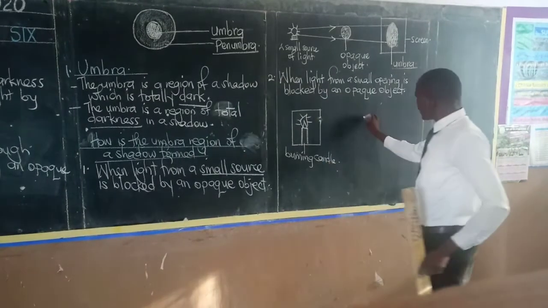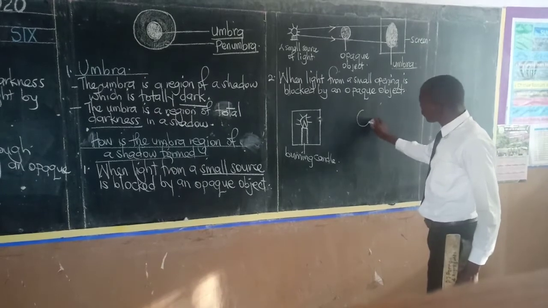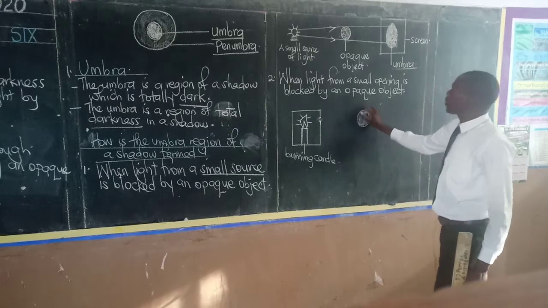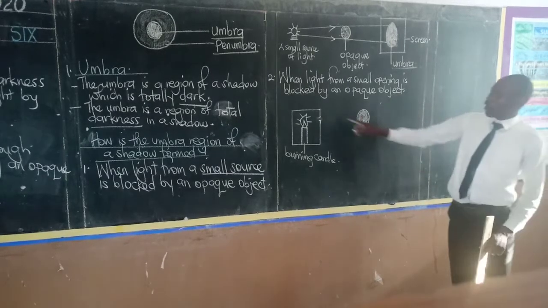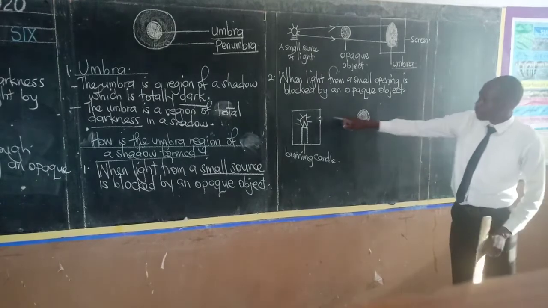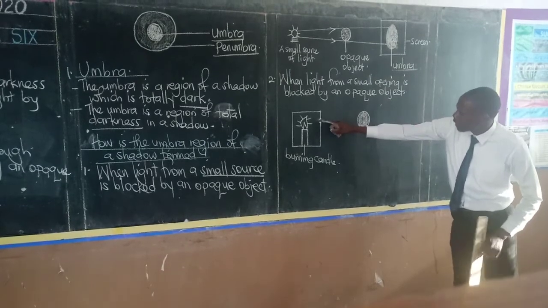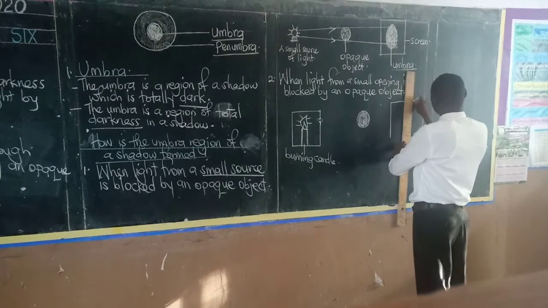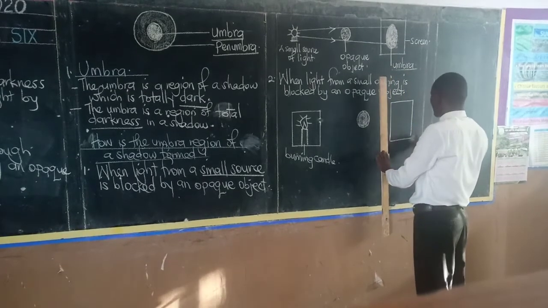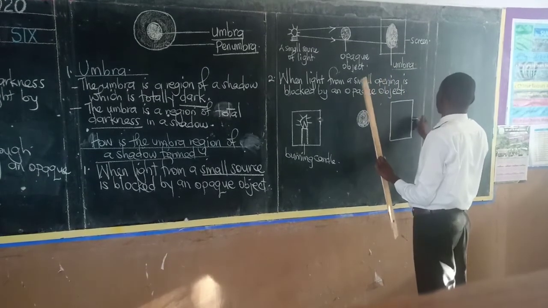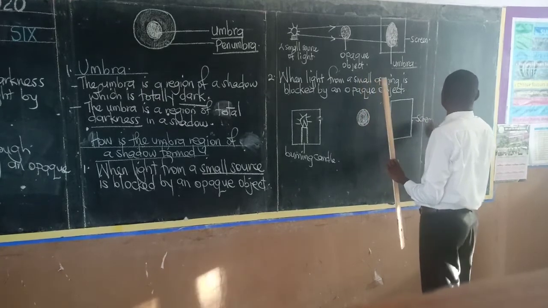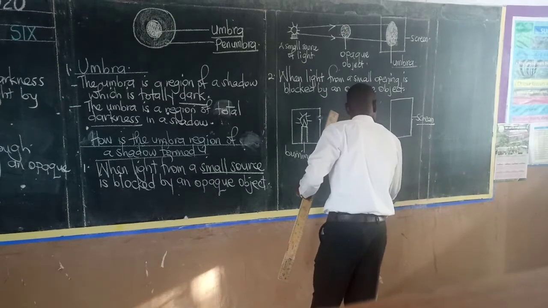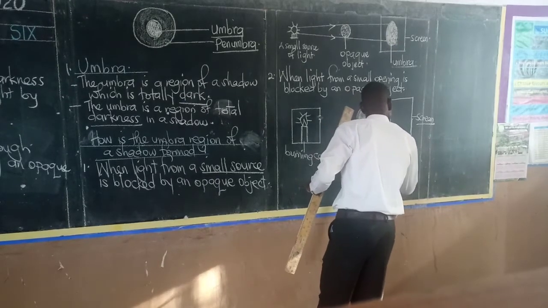And should there be an opaque object on the way of that light, that opaque object can block all the light coming through that small opening. And therefore, still, our shadow will be cast on a screen. So this is our opaque object.